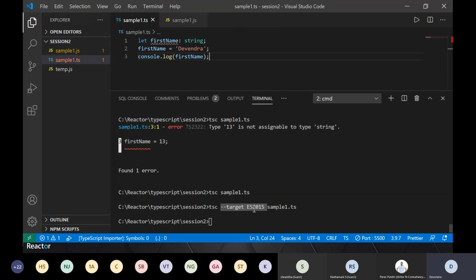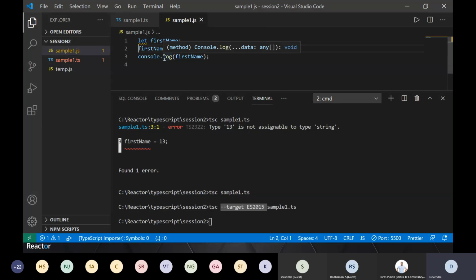You will just change the target version and accordingly your JavaScript will be generated. There are many other different structures of JavaScript based on ECMAScript, but just to show you an example, I'm showing it with this variable type. And this will work fine depending on the JavaScript engine. Okay, so that's about it.